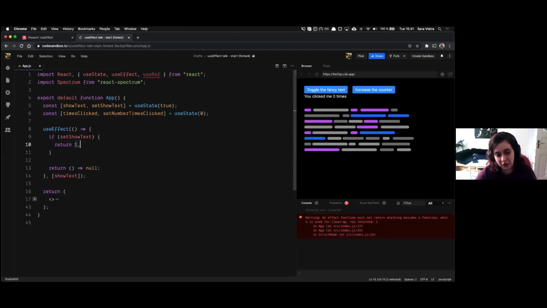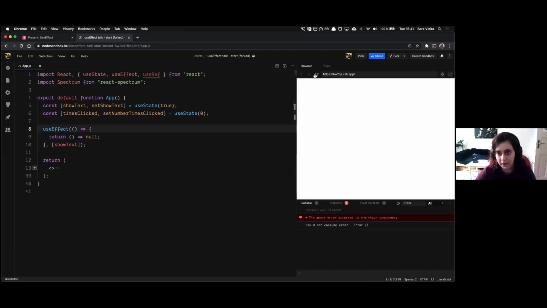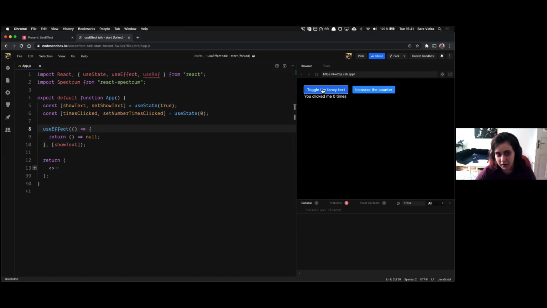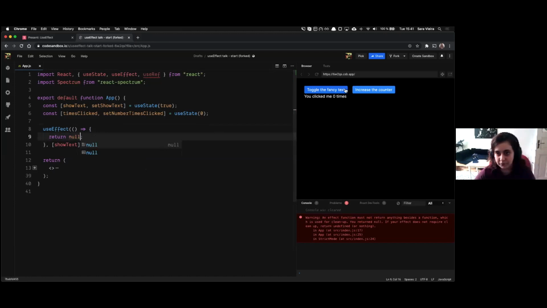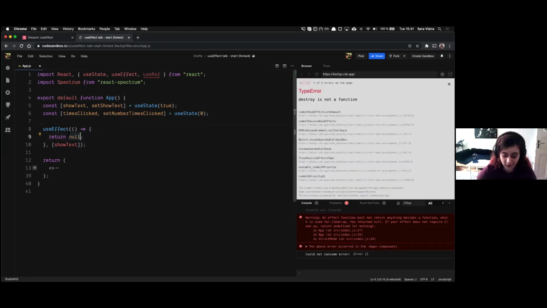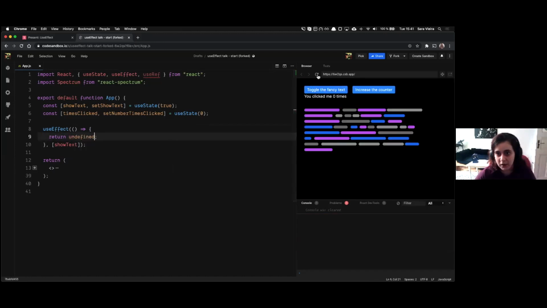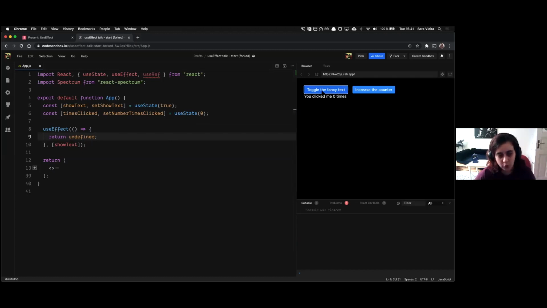Oh, wait, because I'm still returning 1 here. That's the thing. So in this case, if I delete this, and I just say return null, and I reload the page, now it works. Exactly. But if I do return null, destroy is not a function, exactly. But now if I say undefined, and I do this, everything works. Because undefined is a function, and that's what we've learned from this entire talk: null is not a function, but undefined is. So all the times that you've seen "undefined is not a function" were all lies.